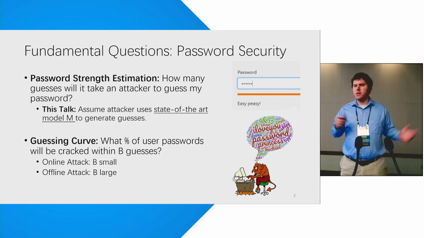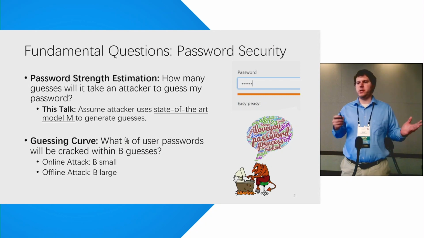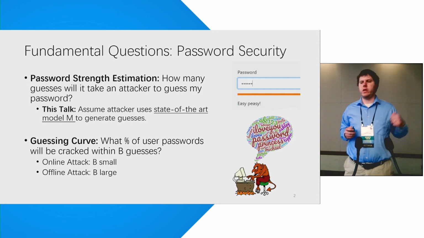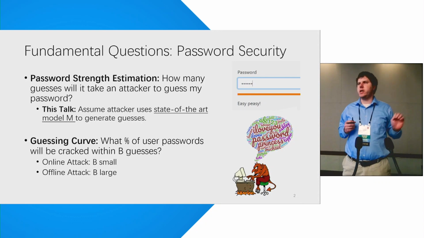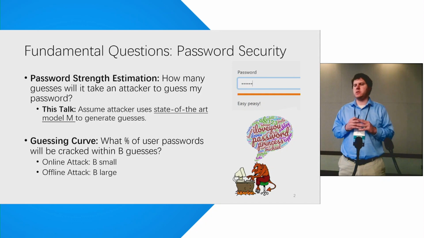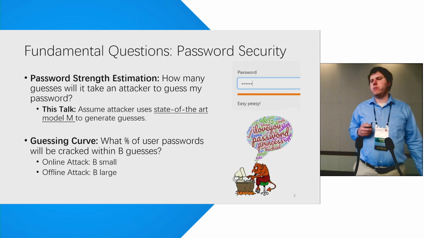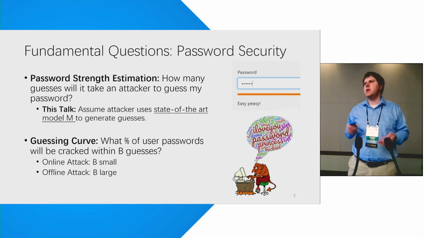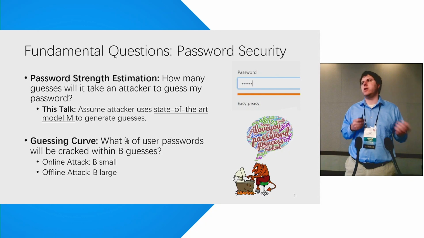All right, so let's just return to two fundamental questions in password security. Strength estimation: we're given a password, and we want to know how many guesses it will take an attacker to crack my password. Unlike the previous talk, in this talk we're going to assume that the attacker uses some state-of-the-art model M. Another task we might be interested in is estimating the guessing curve, right? So what percentage of passwords will be cracked within B guesses? B could range from small to large depending on whether we are dealing with an online or offline attacker.